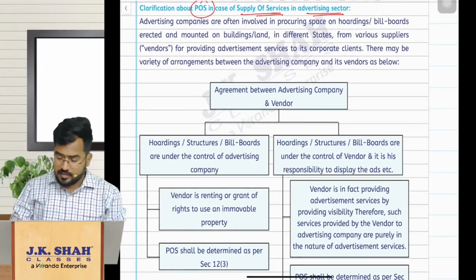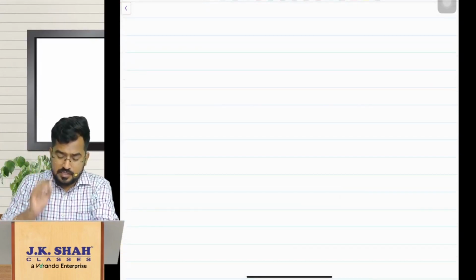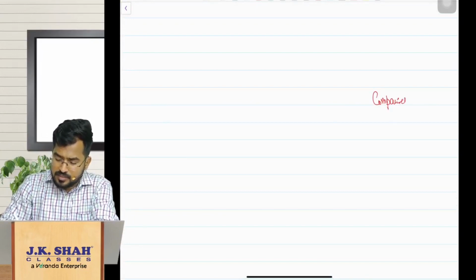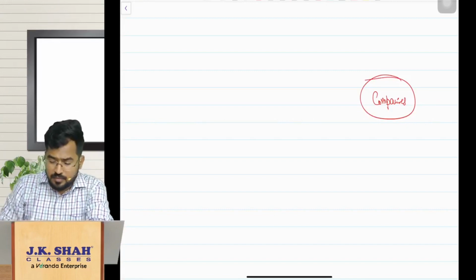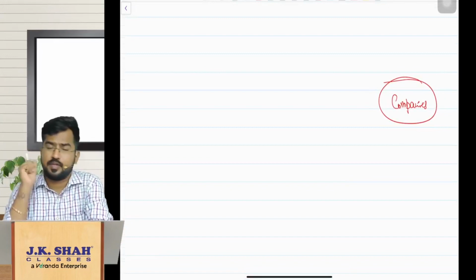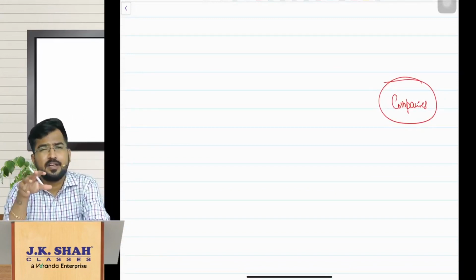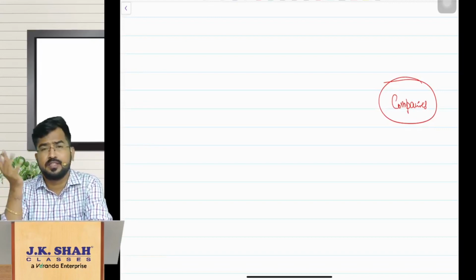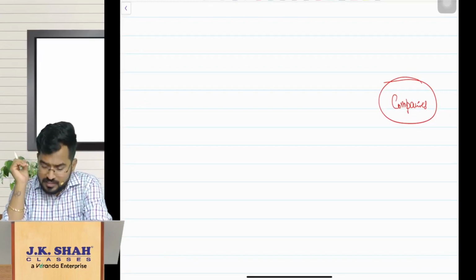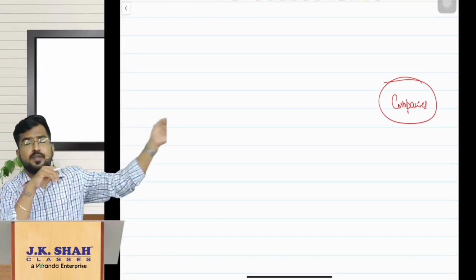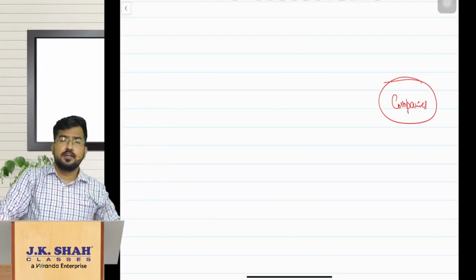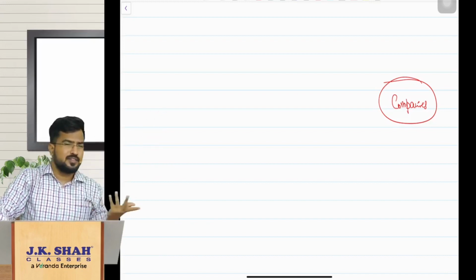Now please understand, first let me give you some small background here. There will be various companies doing business, and these companies have to do advertisement. Let us assume Santur soap is a product of a company. If you see, there are so many hoardings where they are advertising their product Santur soap. Now, will this company approach every person who owns a hoarding, talk with them personally, get the hoarding, and then do the advertisement? No, that will not happen.